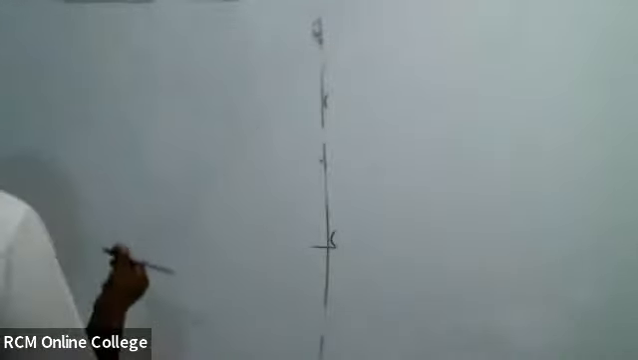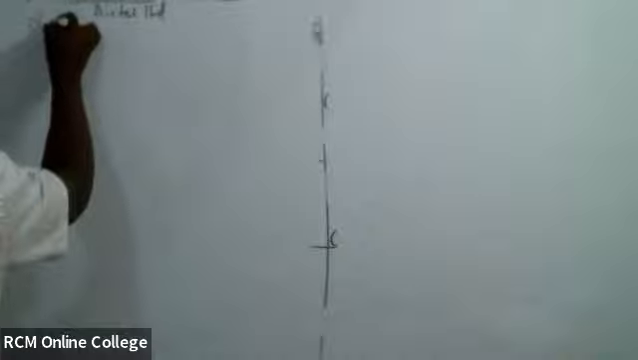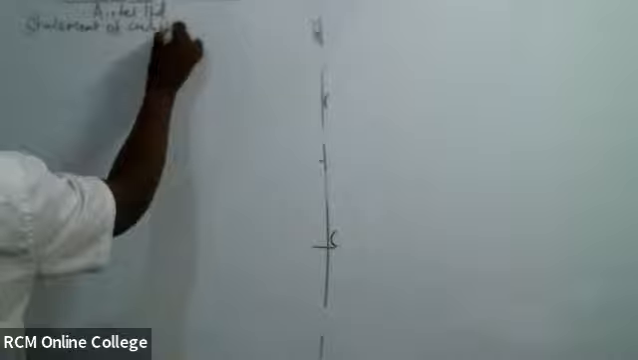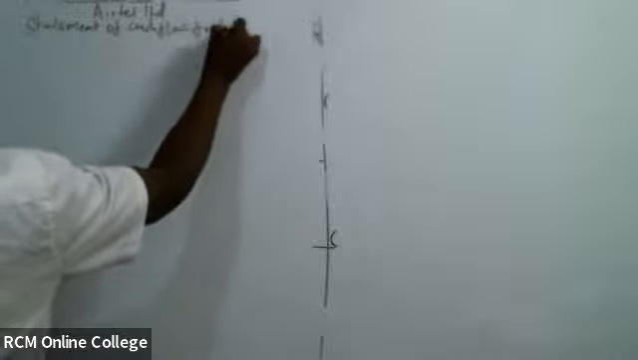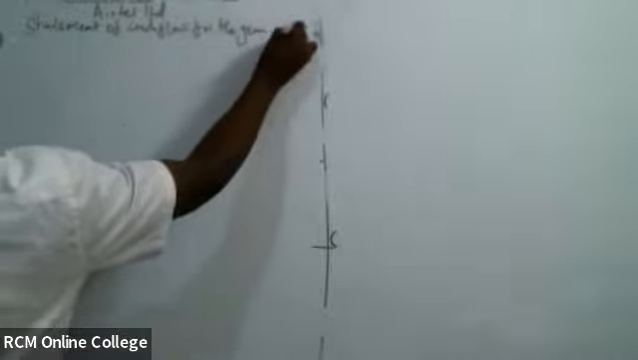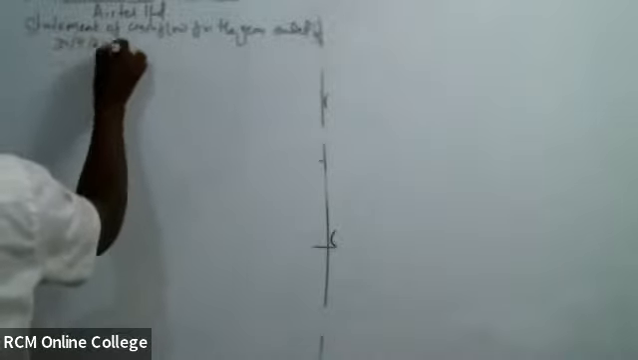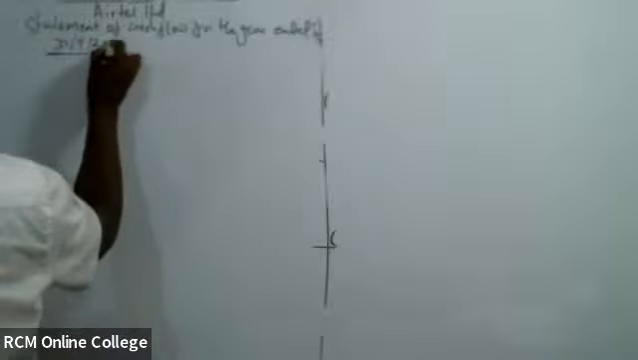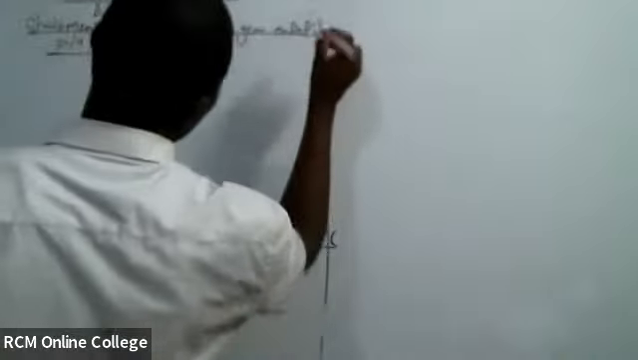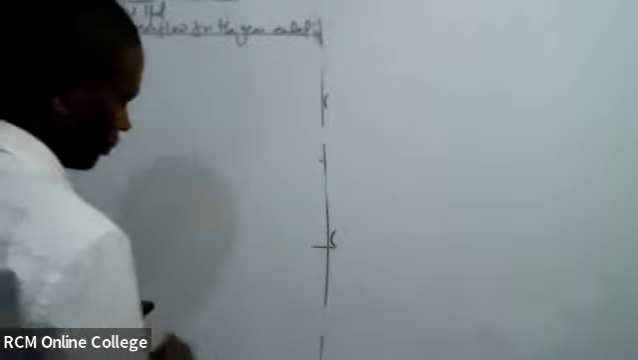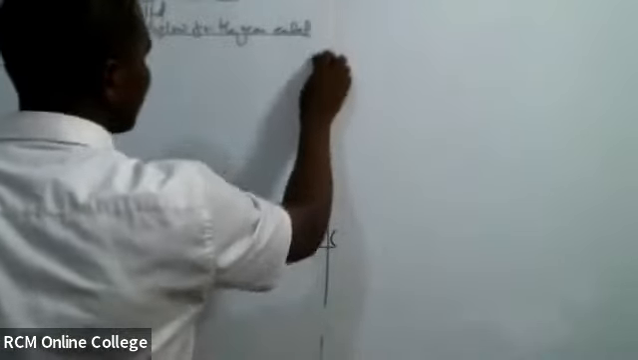So heading: Airtel Limited, statement of cash flow for the year ended 30th of September 2022. You add a line like that to scare the examiner, and then you proceed.